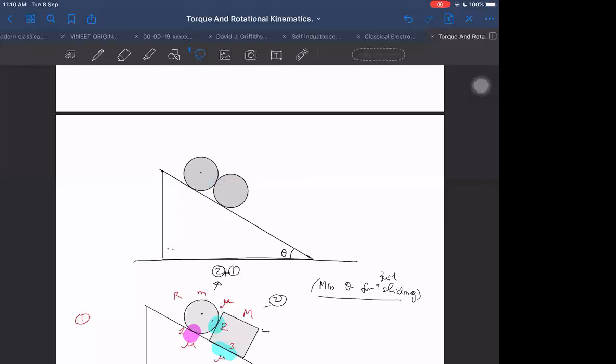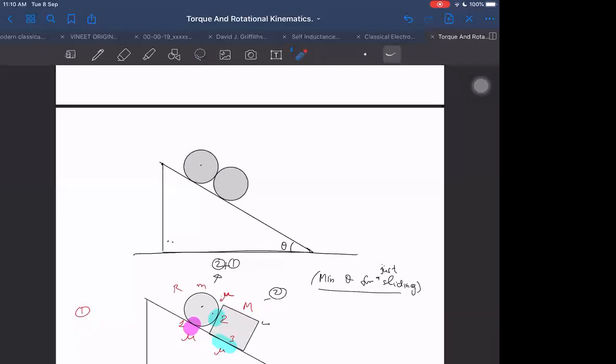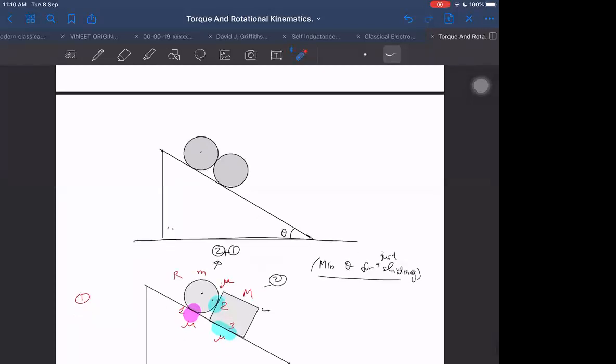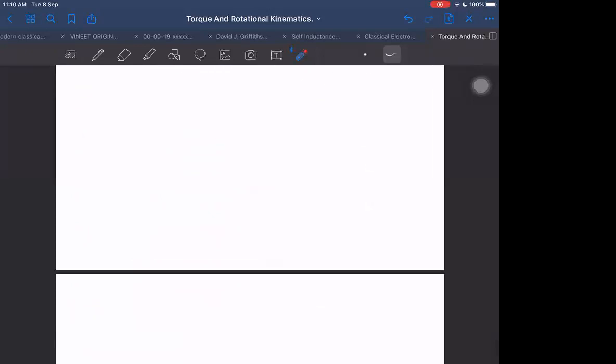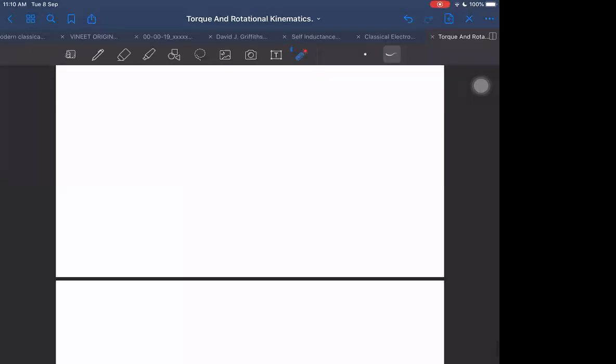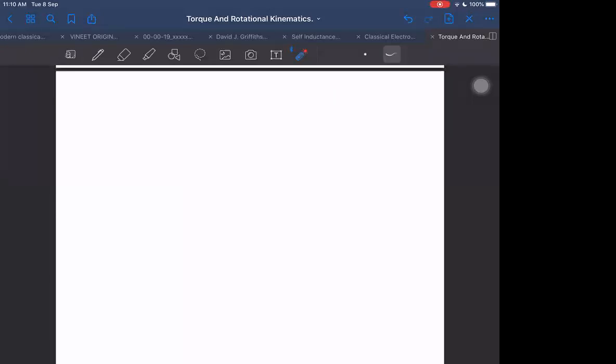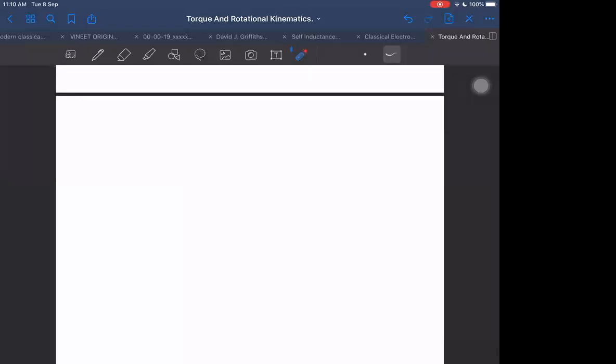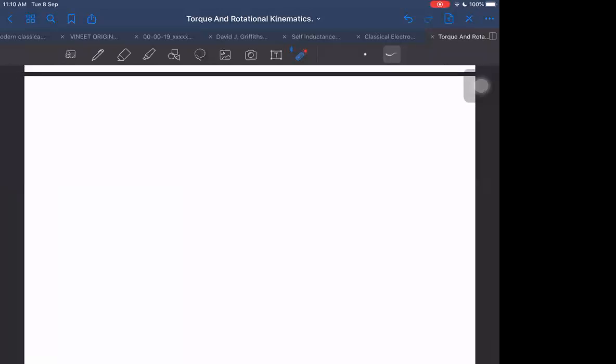There are two rolling cylinders here. Assume there is just one rolling cylinder, of mass small m and radius capital R, and also assume the wedge to be movable in this case. Then what kind of equations should we write? That is what I want to take today. What kind of equations we can write in those cases. After that, I will take questions based on angular momentum again, but let me finish this one first.